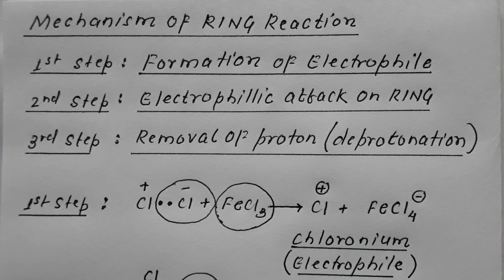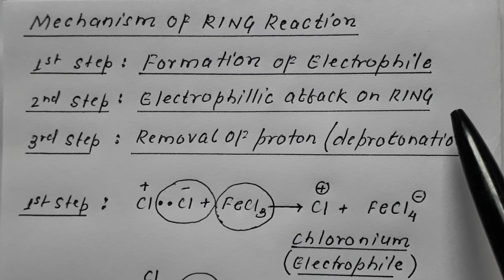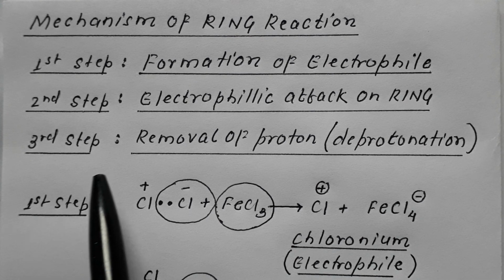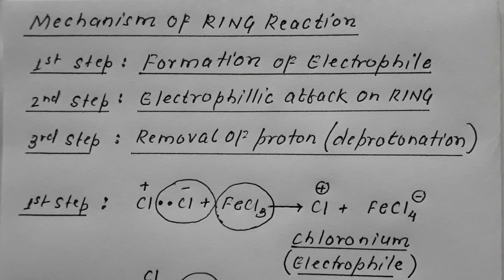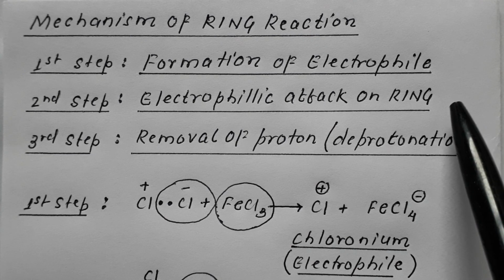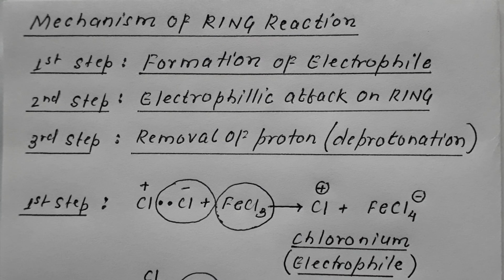The first step is formation of electrophile. The second step is electrophilic attack on the ring making an intermediate. The third step is removal of proton, termed as deprotonation. These are the three steps that will be followed. Formation of electrophile number 1, attack of electrophile on the ring forming an intermediate, then removal of proton, that is deprotonation. Let us discuss in detail.